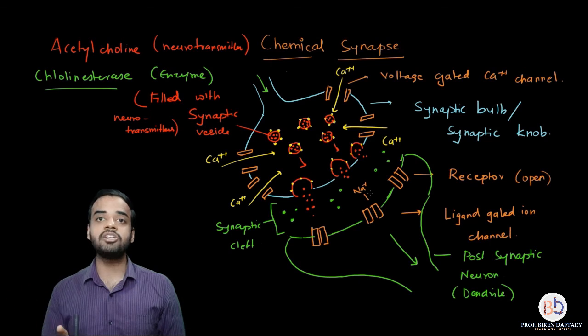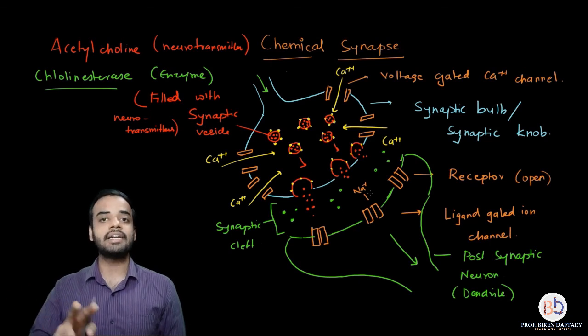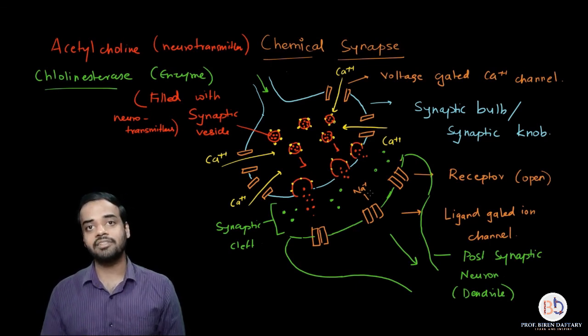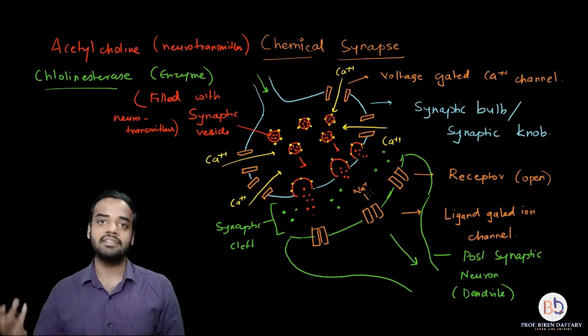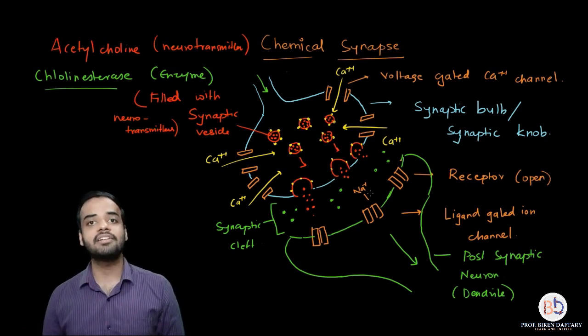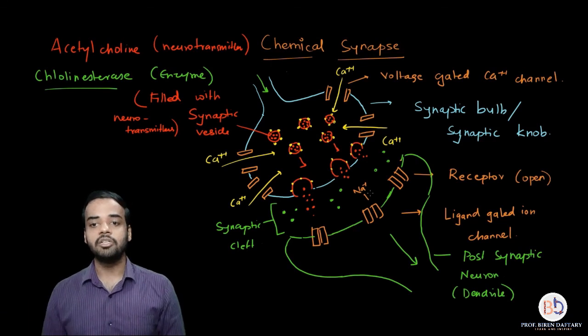But between the neurons, if electrical impulse is responsible for conduction of the message, it is electrical synapse. If chemicals are responsible, it is chemical synapse. So with that, we have completed our topic of synapse. We have completed electrical synapse and chemical synapse.